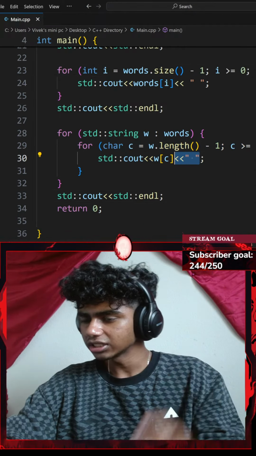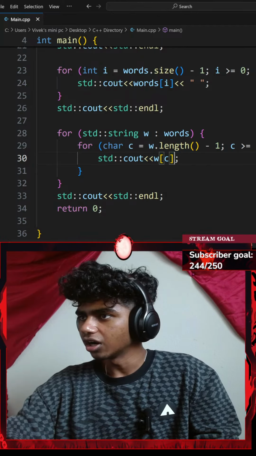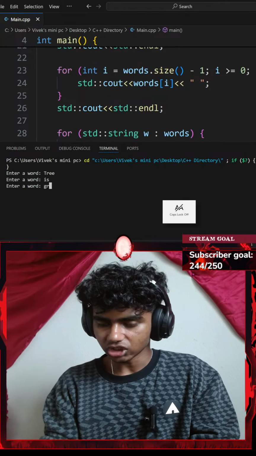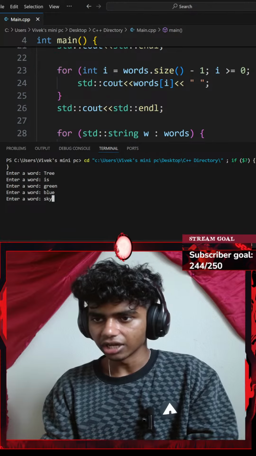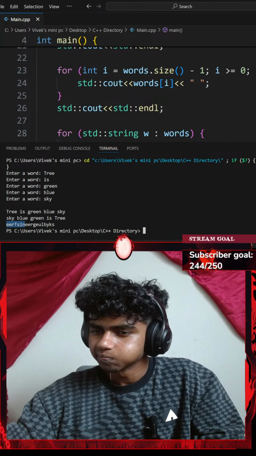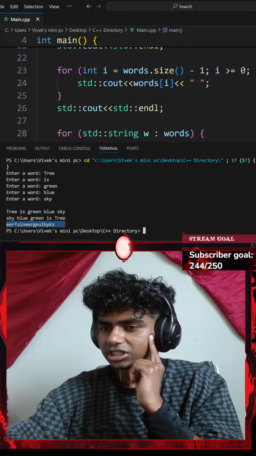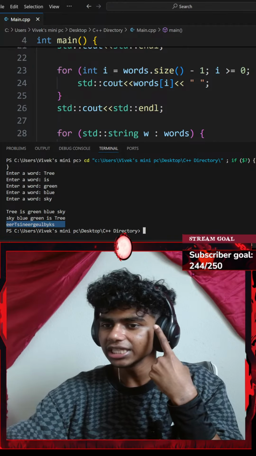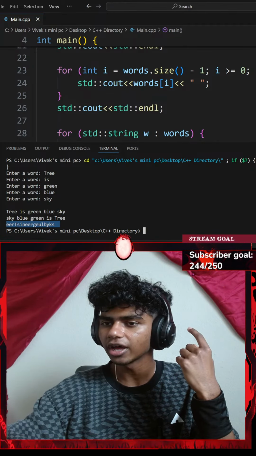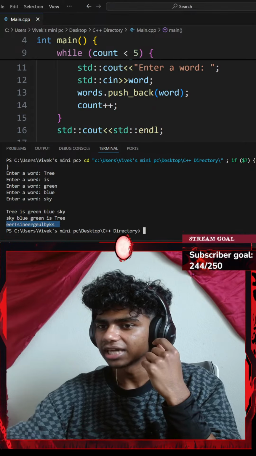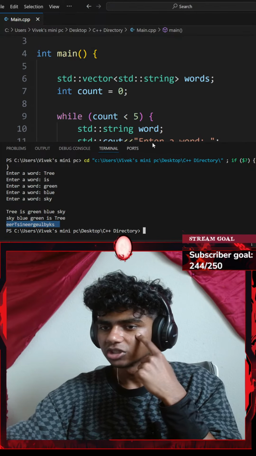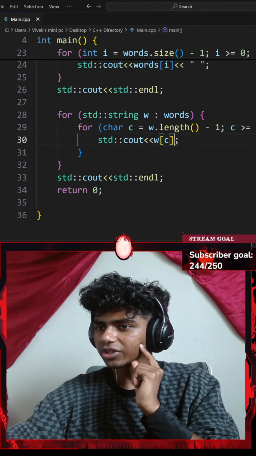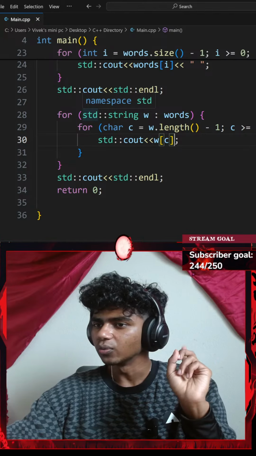Maybe I should not separate it by empty space. Let's save the code and run the command again. Let me go with something like tree is green, blue sky. Honestly, I think it's because I'm not using the getline function for my word, so it's getting my word as like one sentence inside of my vector.